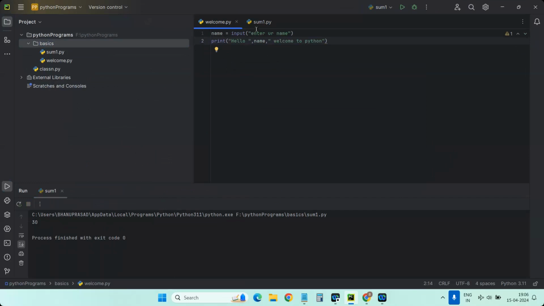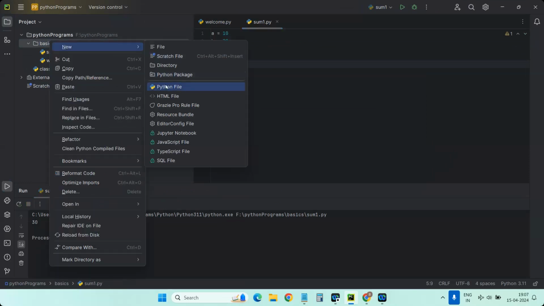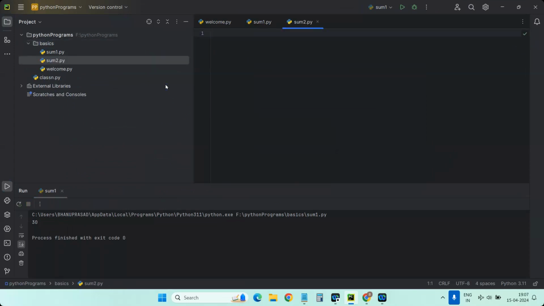Okay. So now similarly, we did the sum of two numbers, right? Now I will take the input statement to read the two values and execute them. So now I'm taking sum 2. And here instead of a equal to 10, I'm taking input of, let's take, enter a value.